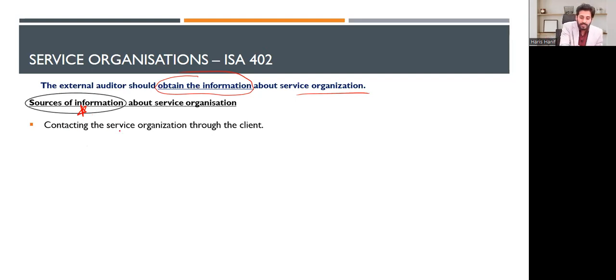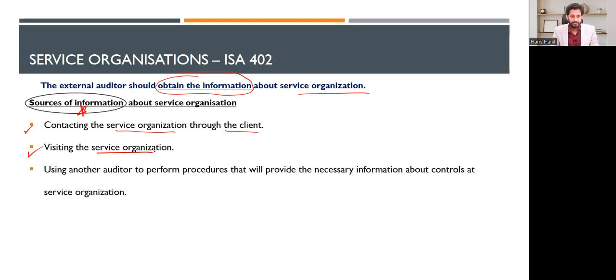You can contact the service organization through the client entity. That is very simple, meaning you can ask me, I am the client entity, you can ask me, Mr. Harris, client, arrange the meeting with them. Simple. You can visit the service organization. Yes, you can visit the service organization using another auditor.